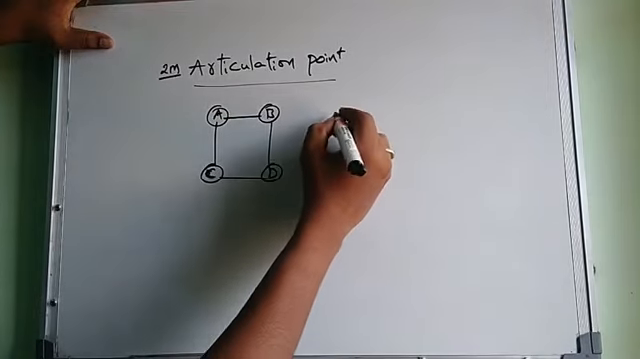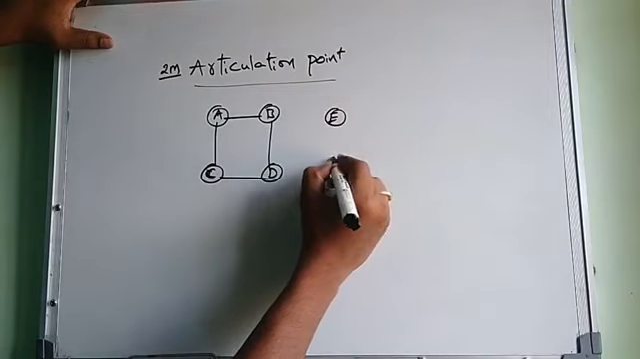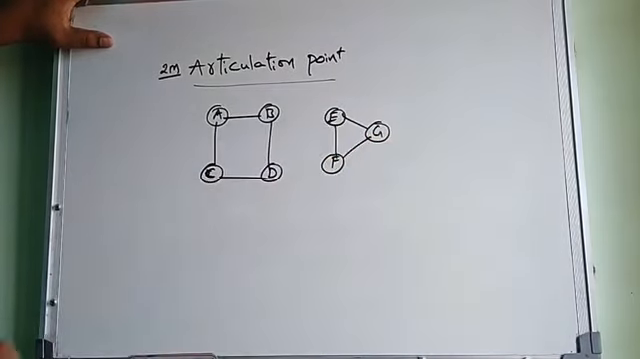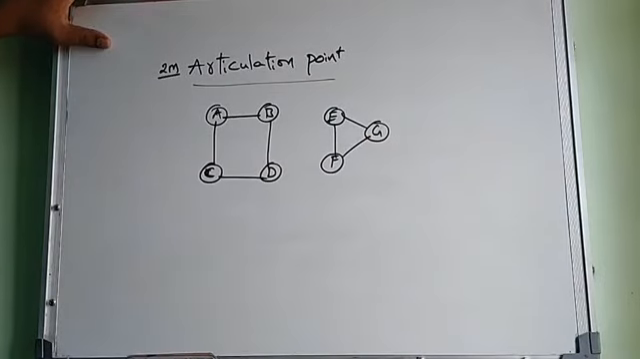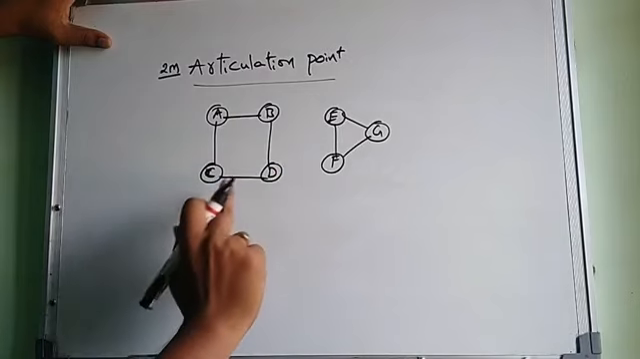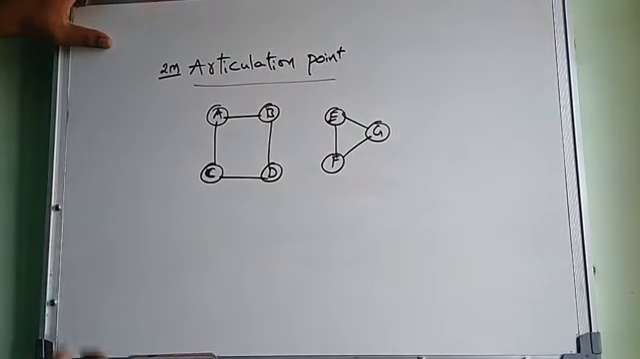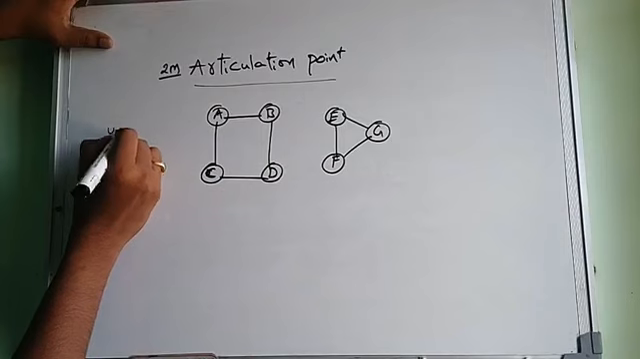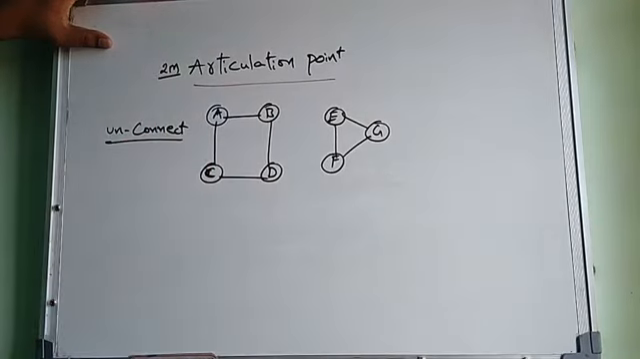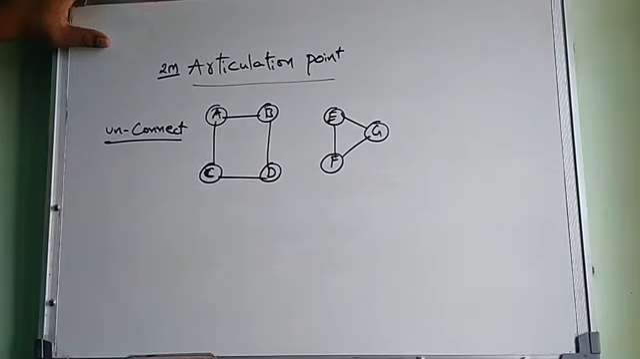This is another graph. So this is a connected graph. There is no connection between the two parts, but both are individually separate graphs. So it is an unconnected graph.